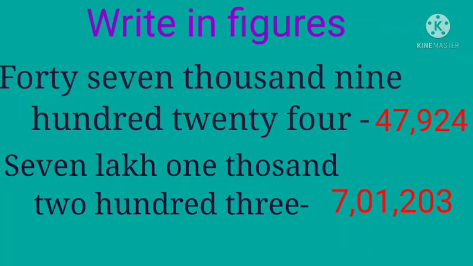So 2 in the tens place, 900. So 9 in the hundreds place. Then look at the 1000 place, 10,000 place, 47,000. So 7 in 1000 place and 4 in 10,000 place. So the number is 47,924. You got the number? Look at the second number, 7,01,203. How will you write the number?